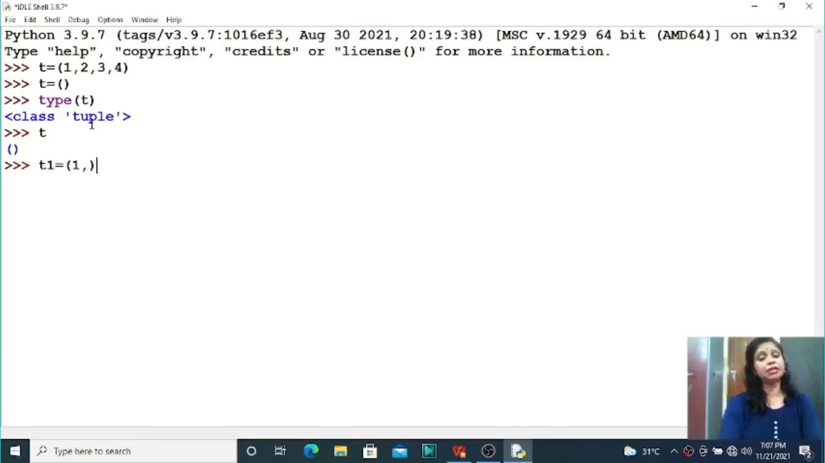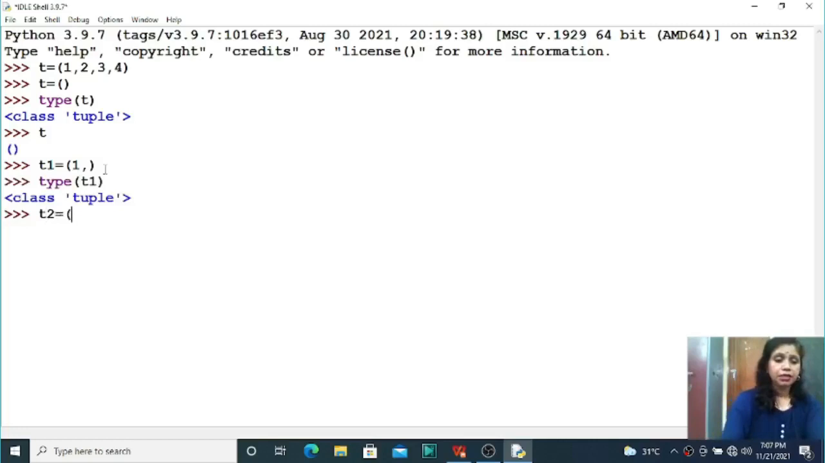So when you declare a tuple variable with a single element, you have to use round bracket start, round bracket close, assign a value, and after that put a comma. In this case you can check what the type of t1 is. Now it is a tuple type. But if you are declaring a variable with a single element and no comma is there, now what type of variable is this t2?